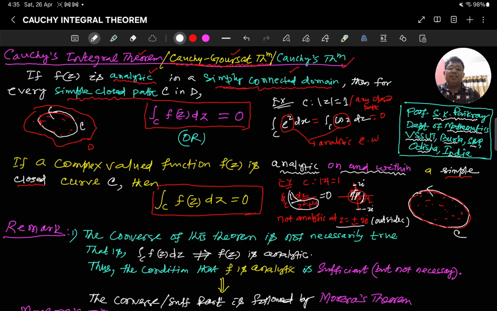And I can say here, the converse of this theorem is not necessarily true. That means if the integral is 0, this doesn't imply that f(z) is analytic. So that's why this analyticity condition is sufficient only. It is not necessary, because the integral may be 0 even if the function is not analytic. That's why this is called sufficient. This theorem is a sufficient condition, not necessary, okay?